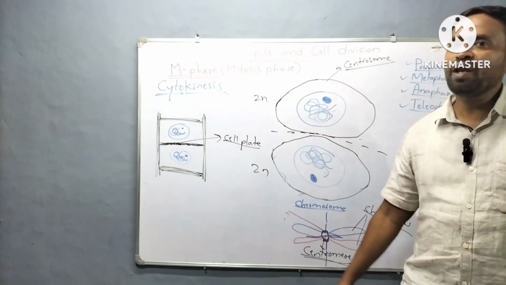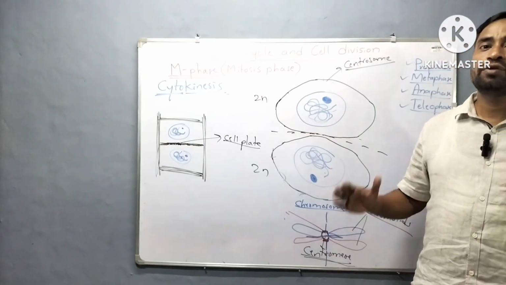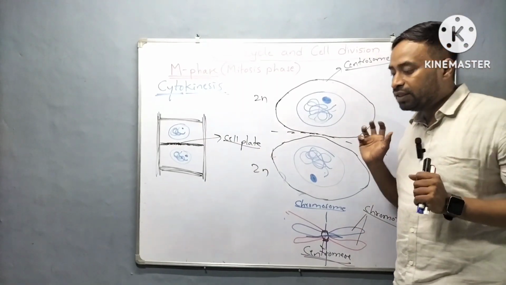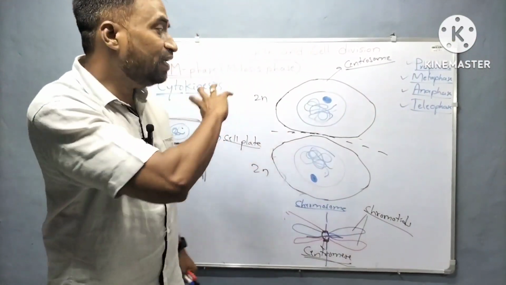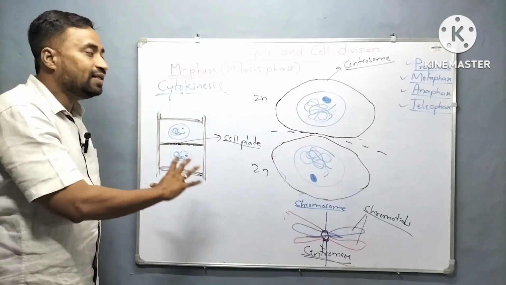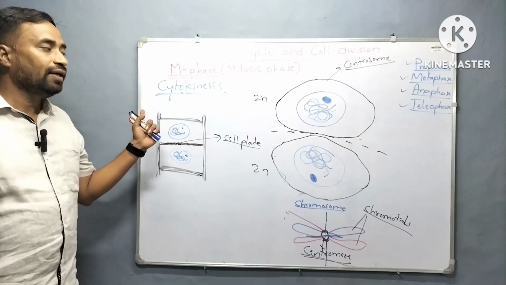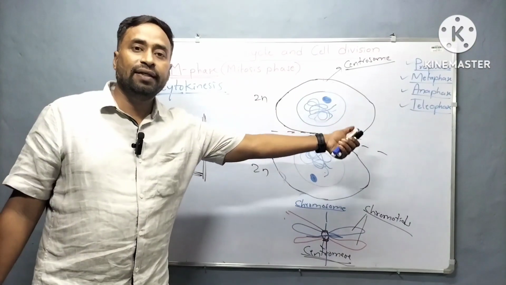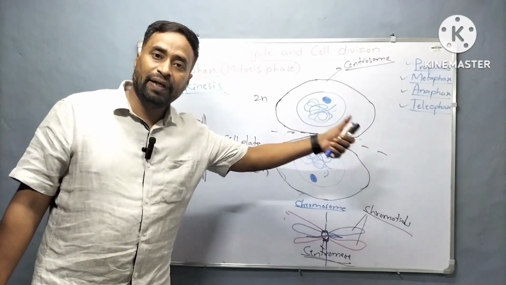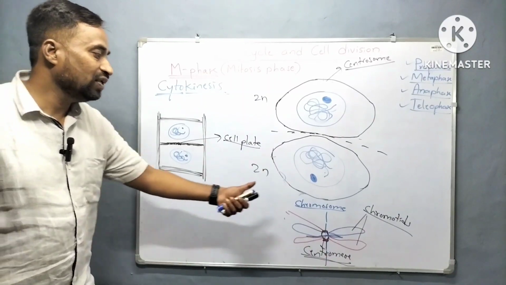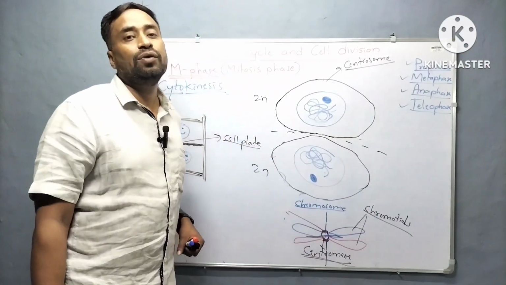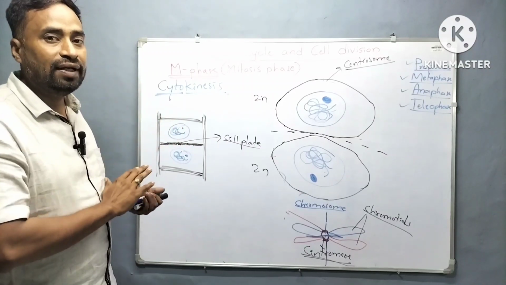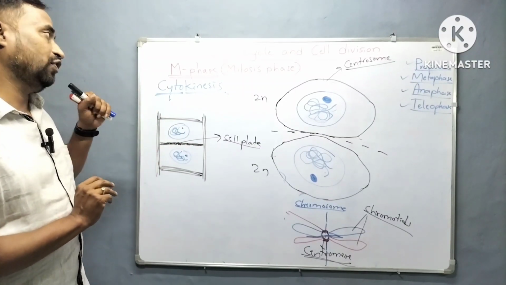Okay, this is regarding the cytokinesis. Now what I will show here is all the phases, their images on the screen. You can compare what changes occurred in prophase, then in metaphase, anaphase, telophase, and lastly cytokinesis. With the help of diagram, you can easily remember all the key features.